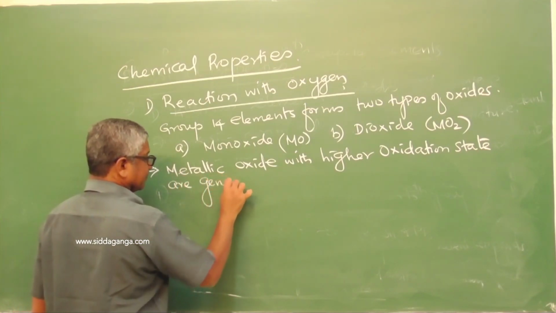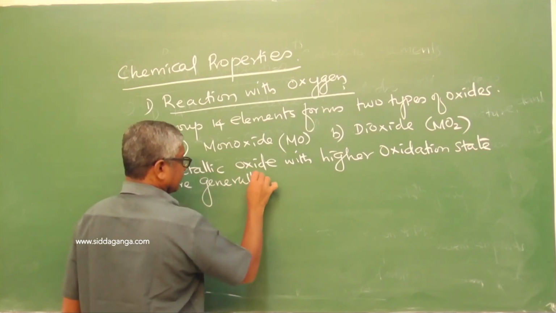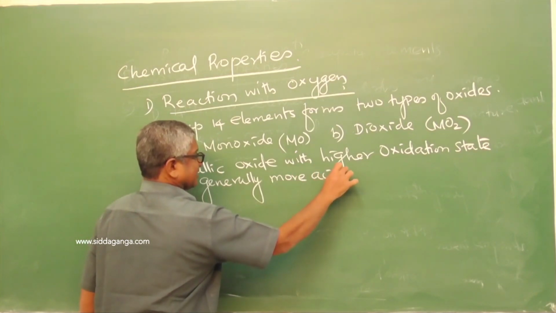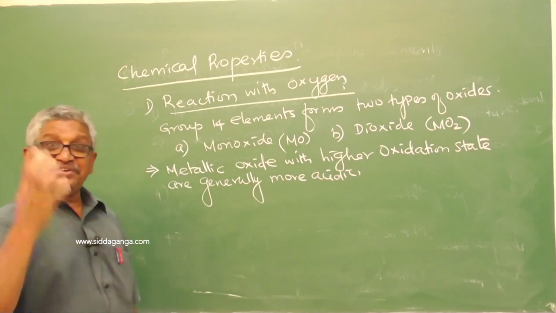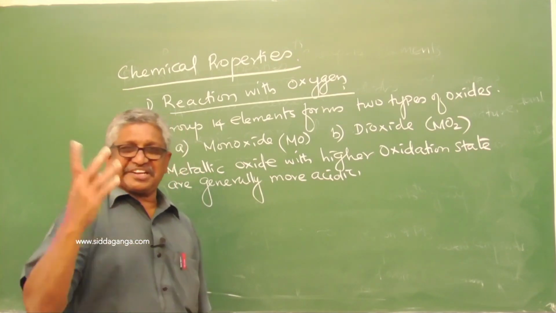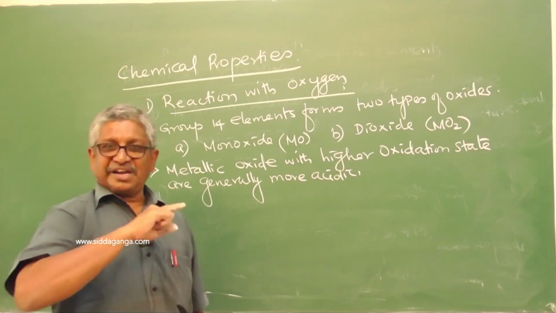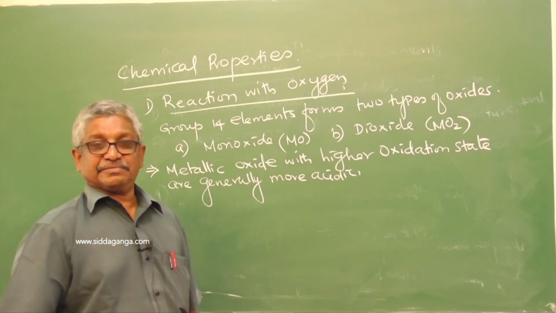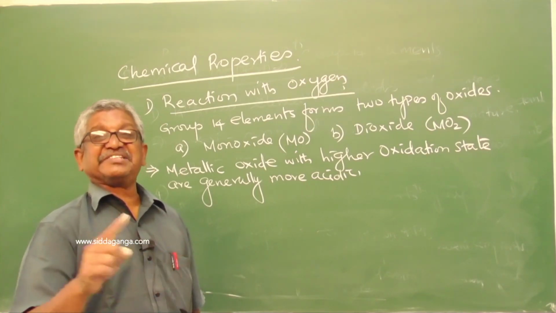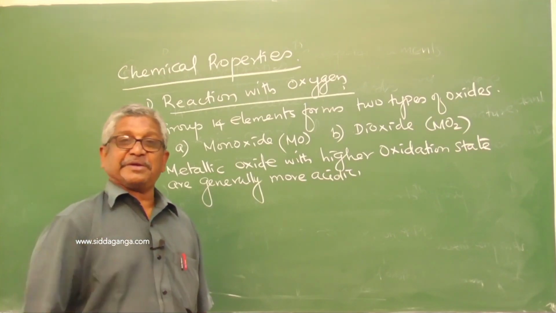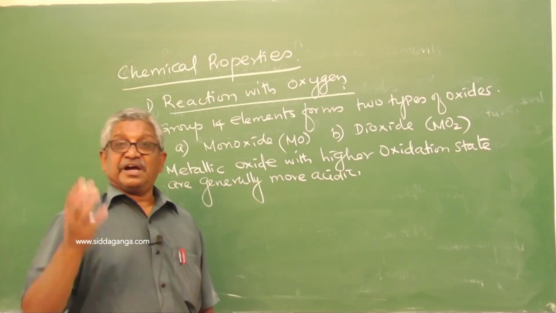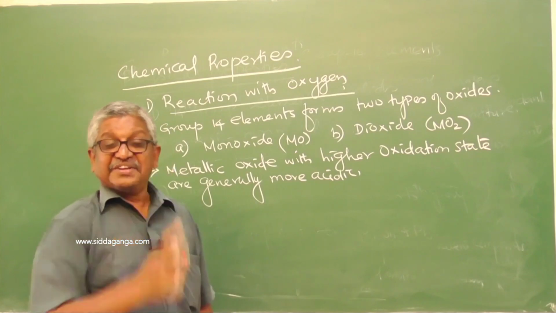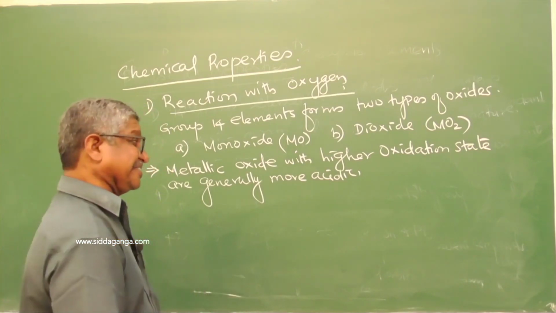There are about 5 types of oxides, which we will study in second PUC also: acidic oxide, basic oxide, amphoteric oxide, neutral oxide and mixed oxide. The metallic oxide with higher oxidation state is generally acidic in nature.